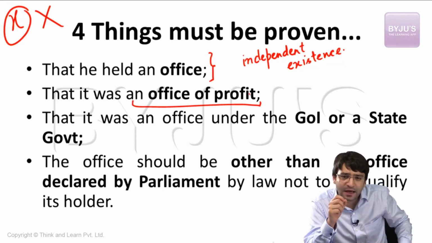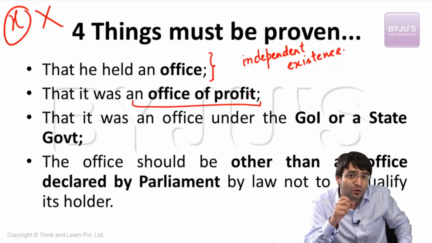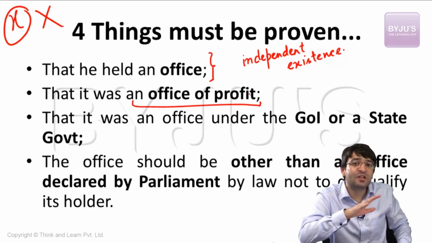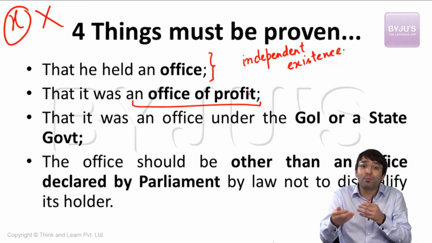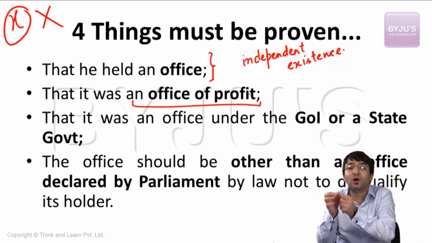But I do not draw the salary. I do not use the government bungalow. I do not have a chauffeur-driven car. That means there are benefits which I am not taking. There are benefits attached to this office, but I am not taking any of these benefits. So there is no profit available to me. How can this office be treated as an office of profit?